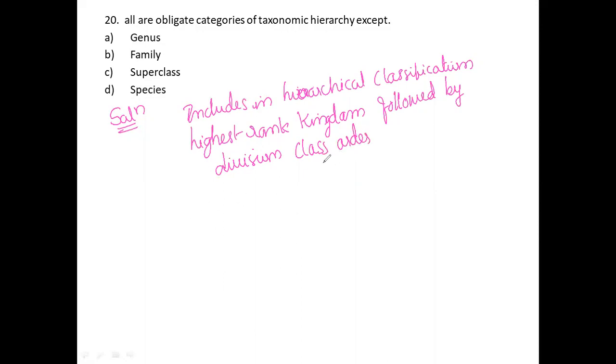So whenever we go with obligate categories, they include kingdom, division, class, order. The exception is super class. So the correct option is C. The others are wrong options. For this 20th question, option C is the correct option. Okay, so I would like to see the next one.